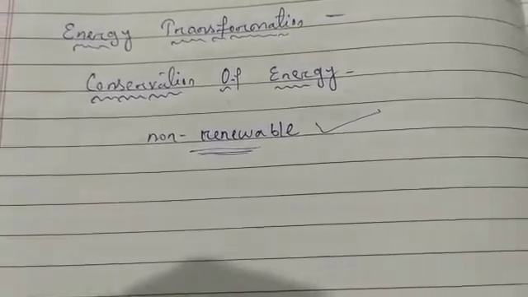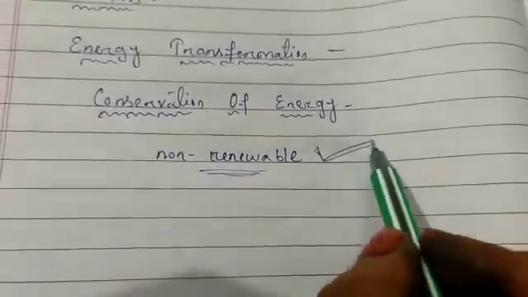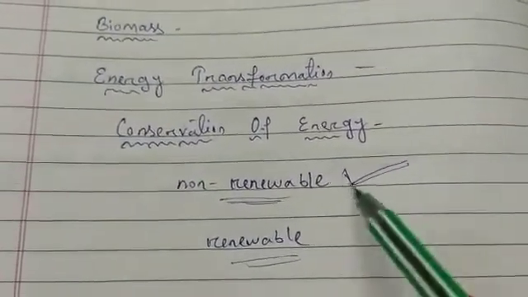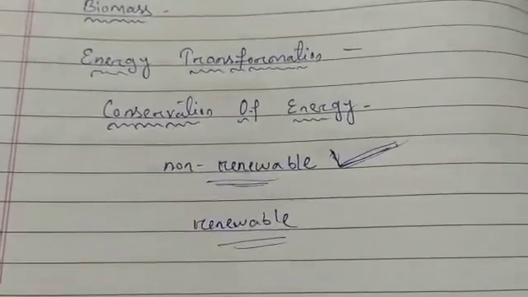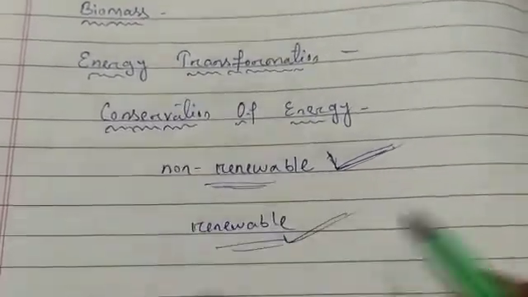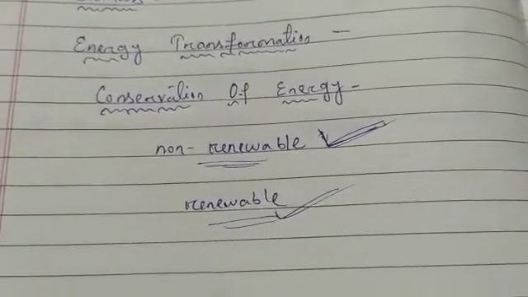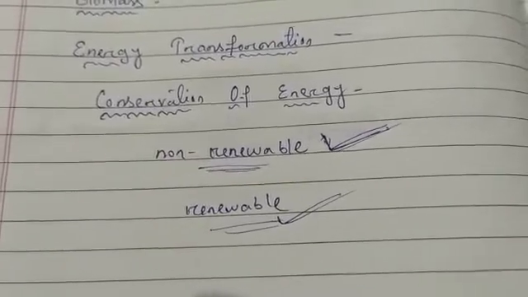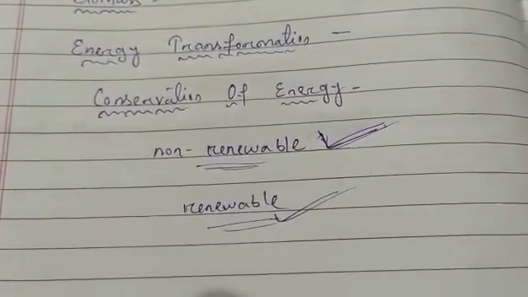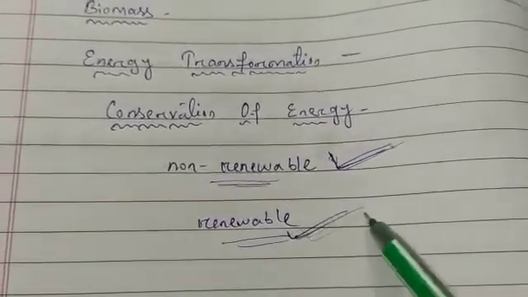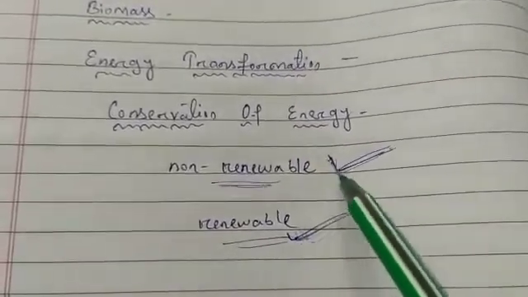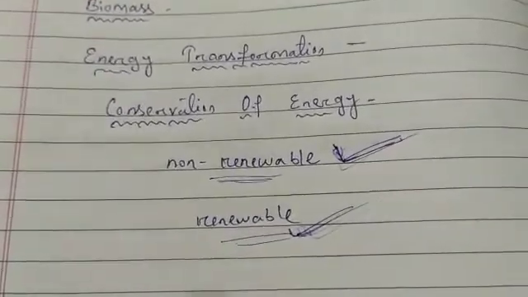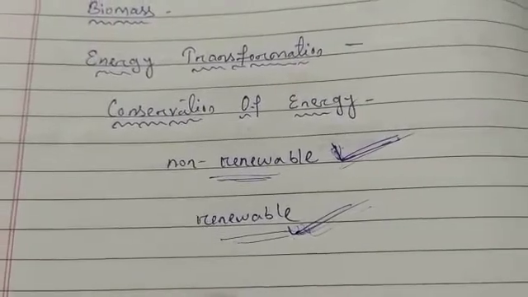There are two forms of energy. One is non-renewable, whose stock is limited. Another is renewable, like sun, water, wind and biomass. These will not get over however much we use them. So these are renewable sources of energy, unlimited. But non-renewable means their stock is limited. Fossil fuels are non-renewable, so we should find alternative sources of energy.